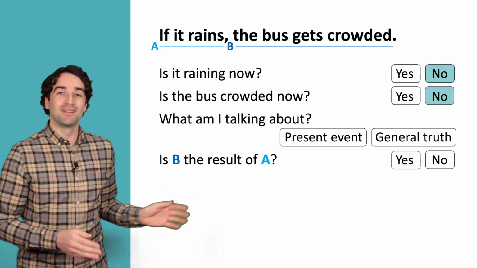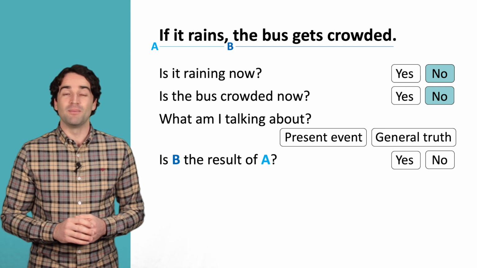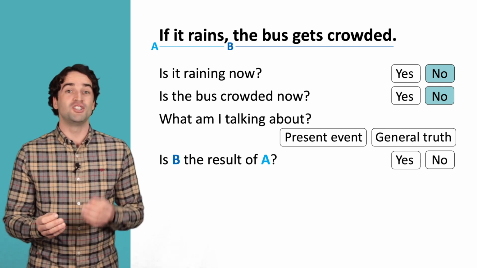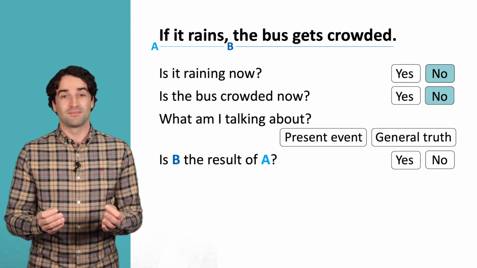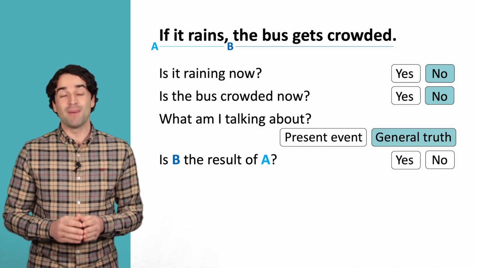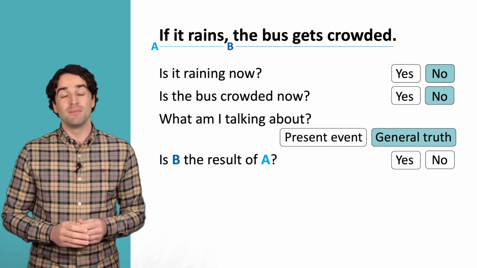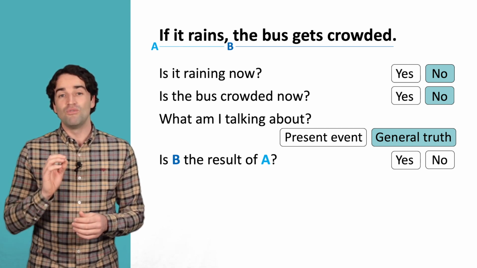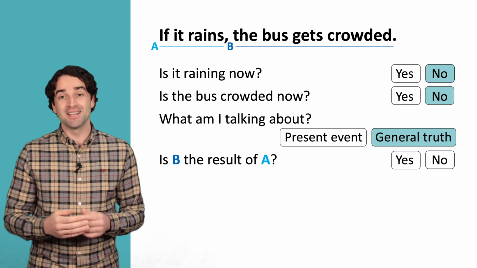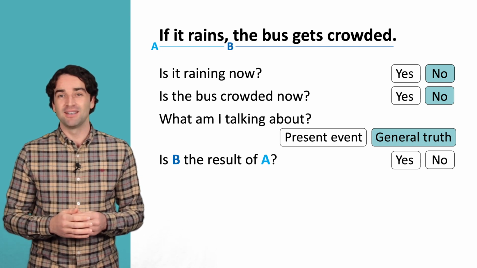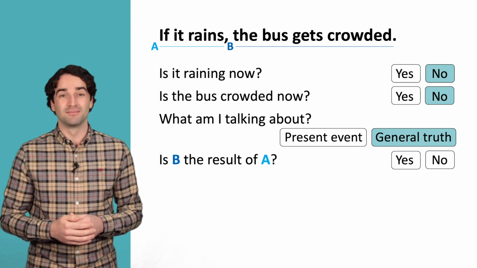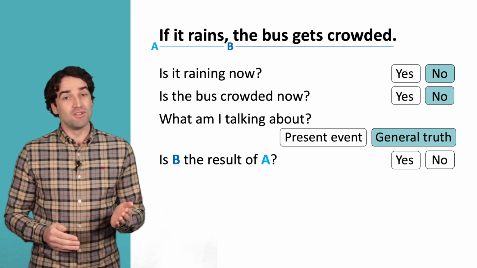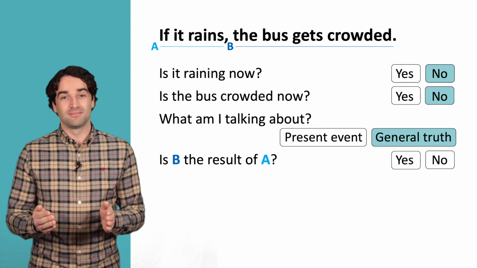Now the third one. What am I talking about in this sentence? A present event or a general truth? Right, this is about a general truth because this event happens more than once. Raining generally leads to the bus getting crowded. It's almost like a rule. Last one, is B the result of A?